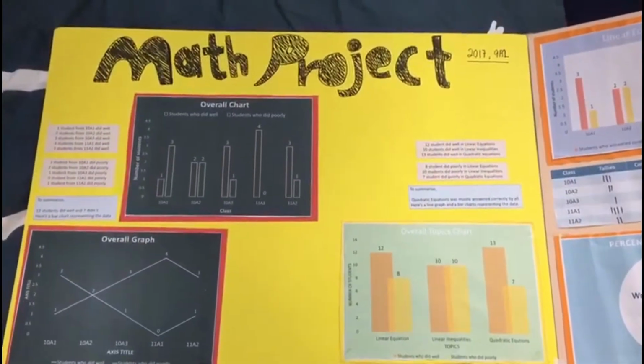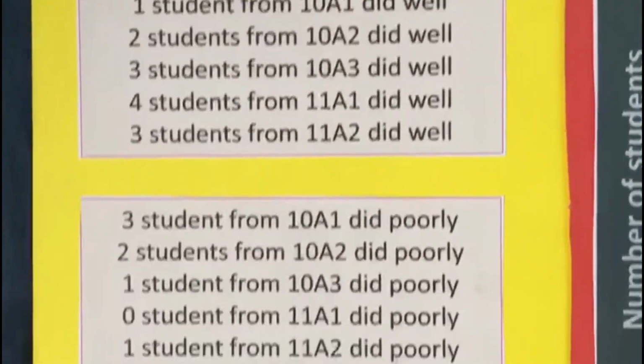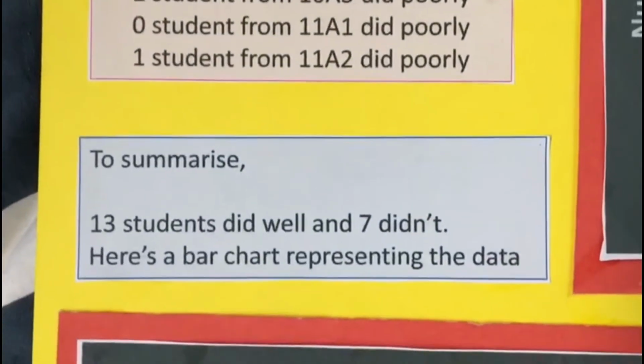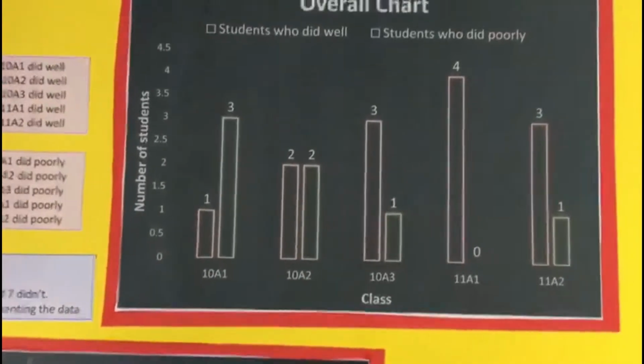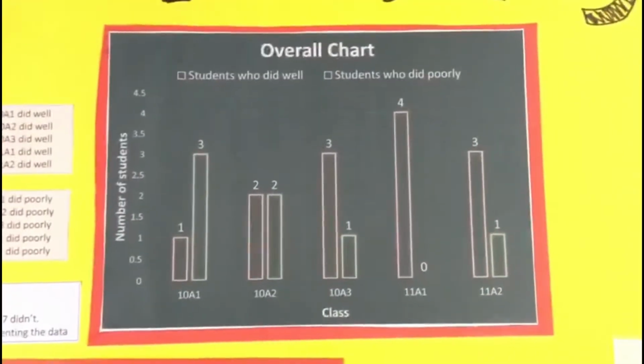Let's start our presentation with the overall data. Here, you will see whether the students from 10A1 to 11A2 did poorly or well. To summarize, 13 students did well and 7 did not. Here is a bar chart representing the data. The blue represents students who did well and the pink represents students who did poorly.